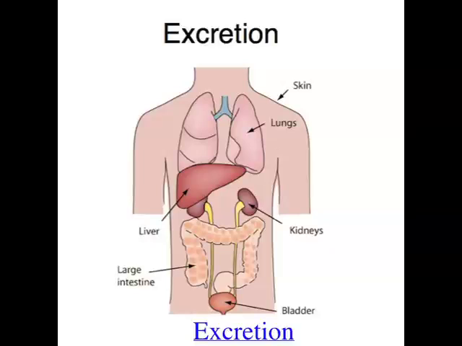It's different from egestion, which is basically the removal of feces or poo. So a good example of a waste product in humans or mammals is carbon dioxide. So carbon dioxide is produced during cellular respiration, but humans have no use for carbon dioxide, so it's a waste product. So that waste product, carbon dioxide, is removed from the body, and it's actually removed via the respiratory membranes.